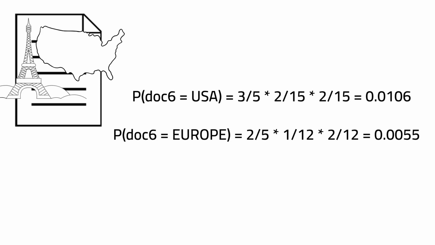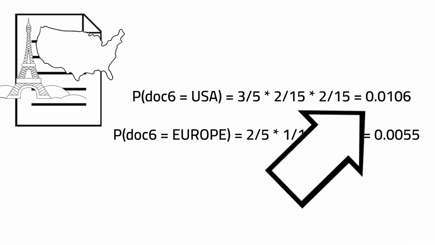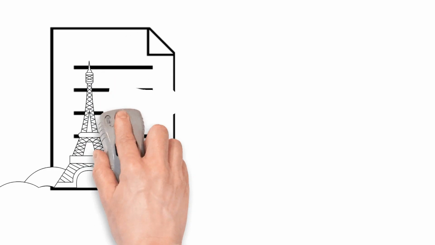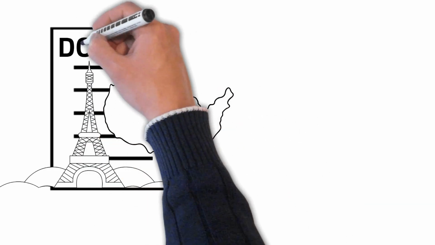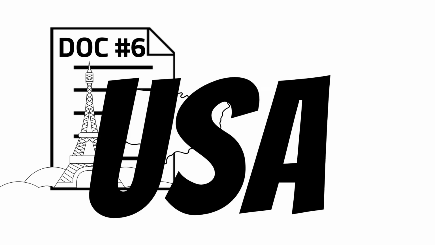So in this case, the USA class has a probability of 0.01, and the European probability has a value of 0.005. So the USA probability is higher. Hence, we can classify the 6th document as USA. The conclusion is that we can label the unknown document, which we call document number 6, as USA.